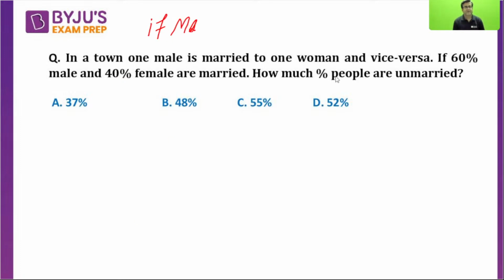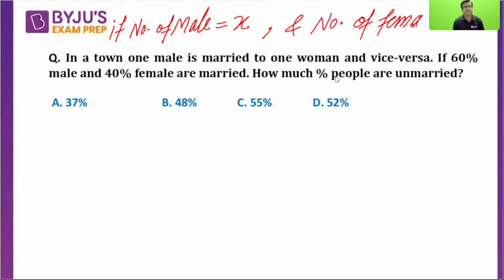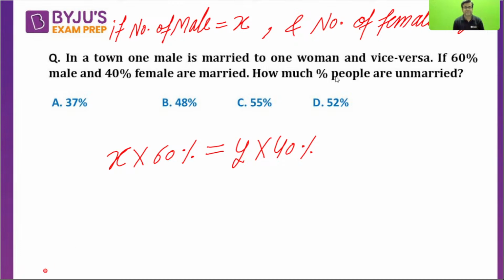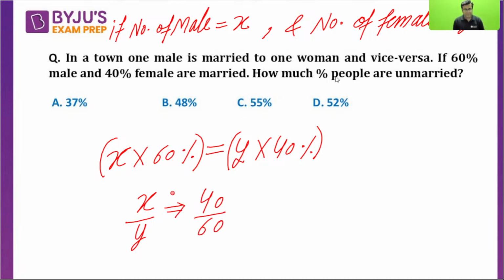If the number of males is equal to X and the number of females is equal to Y. Out of X males, 60% are married. Out of Y females, 40% are married. Married males and married females, of course these two are equal. So I can take the ratio between these two. This is 40 by 60. So males who are married and females who are married are equal. I kept them equal through this expression.